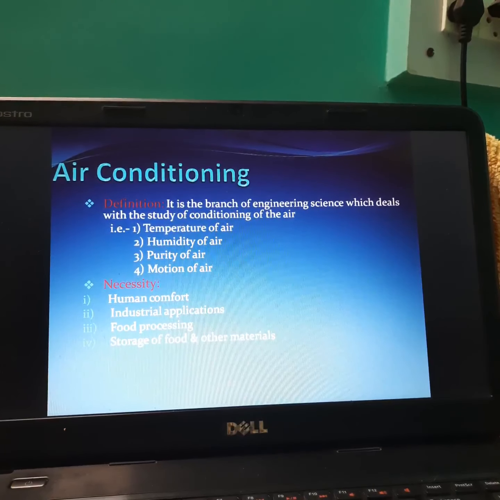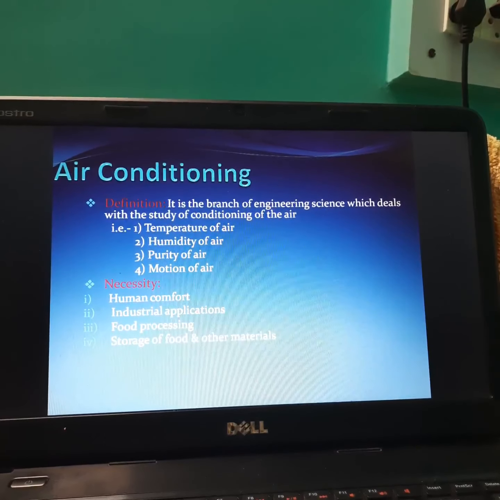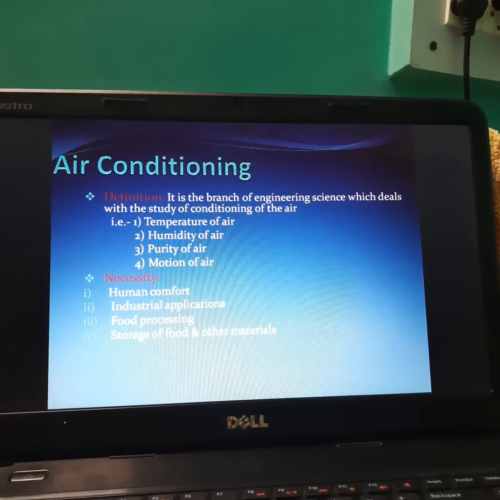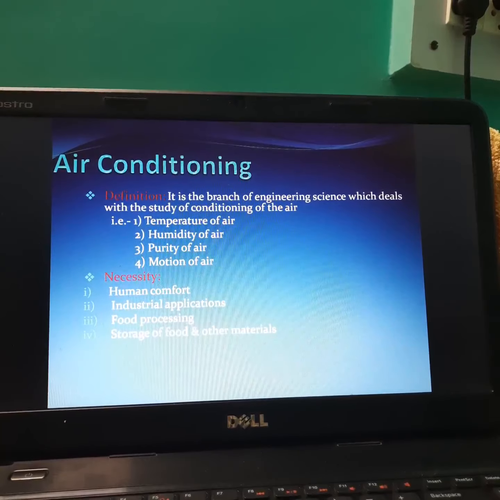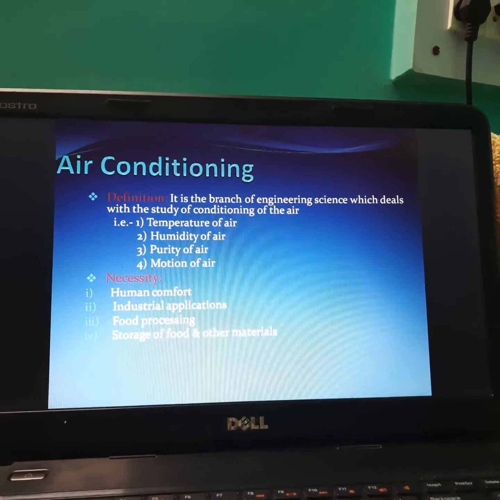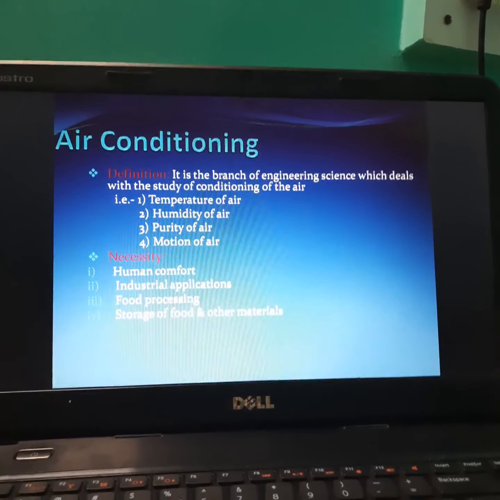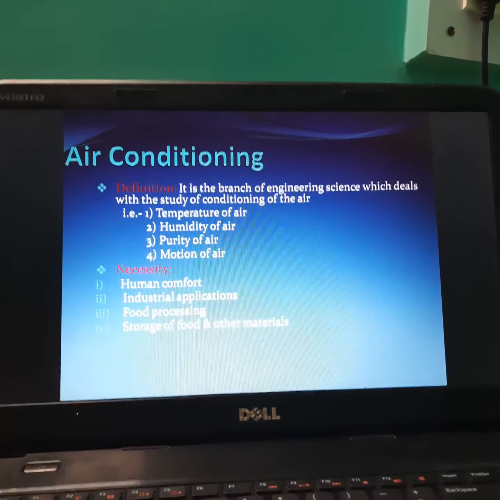Definition of air conditioning: it is a branch of engineering science which deals with the study of conditioning of the air, that is temperature of air, humidity of air, purity of air and motion of air. In short, it is a simultaneous control of temperature, humidity, air purity and air movement.